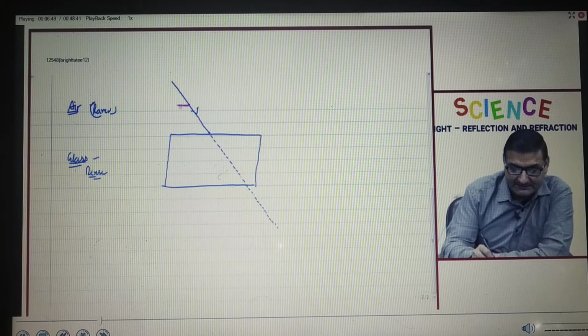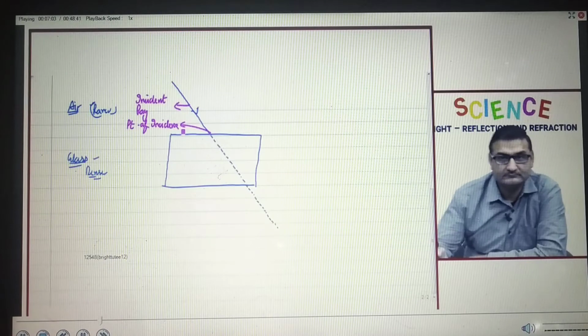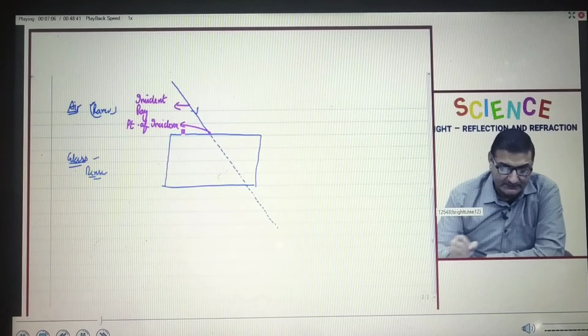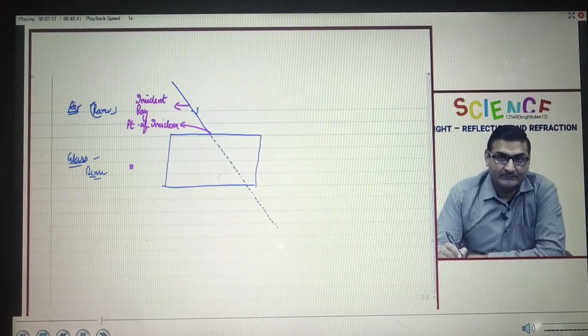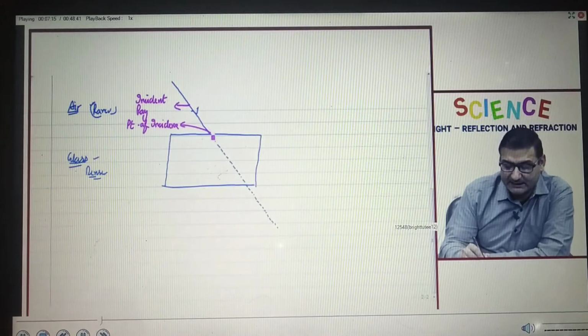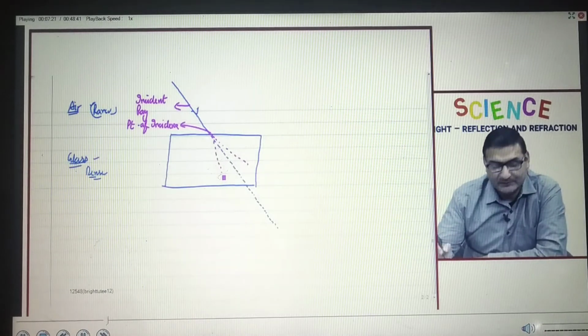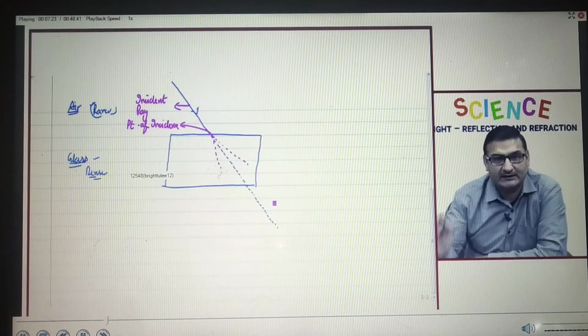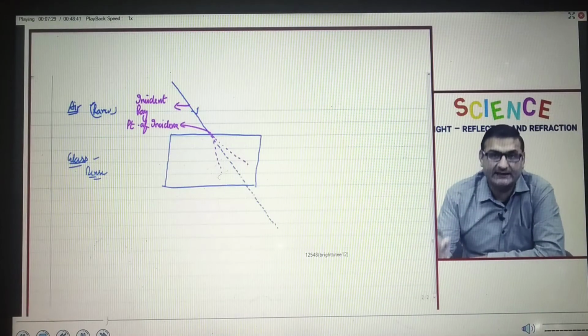This ray of light which is coming is called incident ray. Fine. The point at which it strikes the glass is known as point of incidence. Right? Now, we know that when it will go from one medium to another, it will bend. Now, the bending can take place in two ways. Either it will bend like this or it will bend like this. But that is for sure that it is not going to go straight. Fine? Now, there is a rule governing this particular thing as to where exactly it will bend.